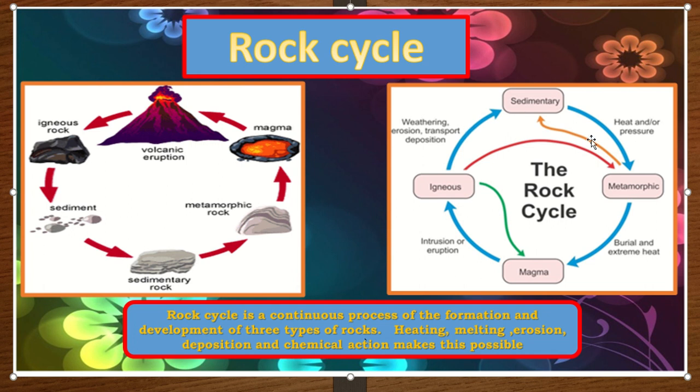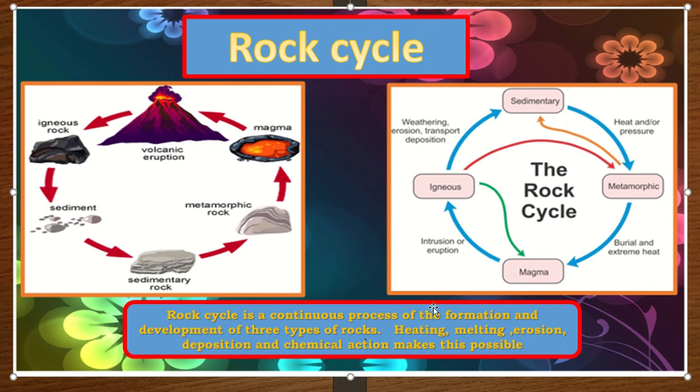How does it convert to metamorphic? Heat or pressure. These are the reasons for sedimentary rock to be converted to metamorphic. And because of burial and extreme heat, magma is formed. From magma, intrusion or eruption happens. This is a chain, the rock cycle we say, because continuously this process is happening. It will take millions of years for the rocks to be formed. It doesn't happen in a few years. So, because of continuous weathering and change, it happens.